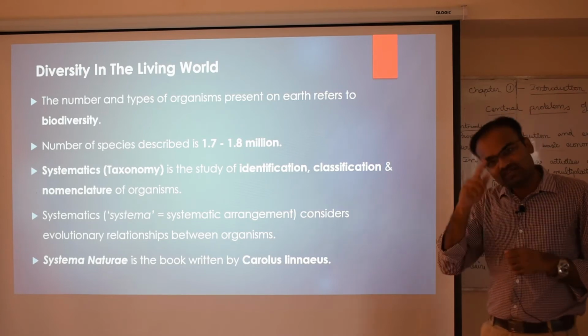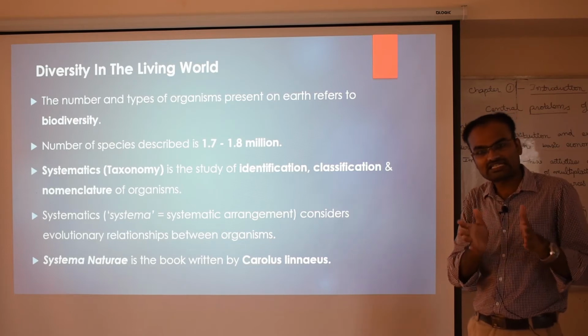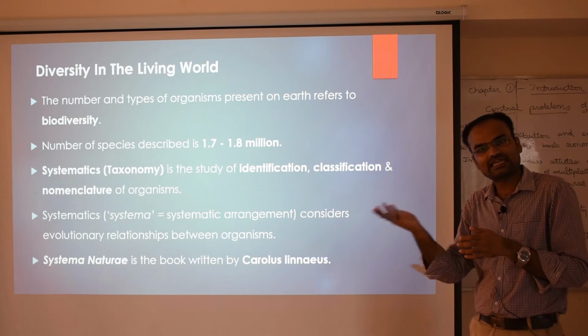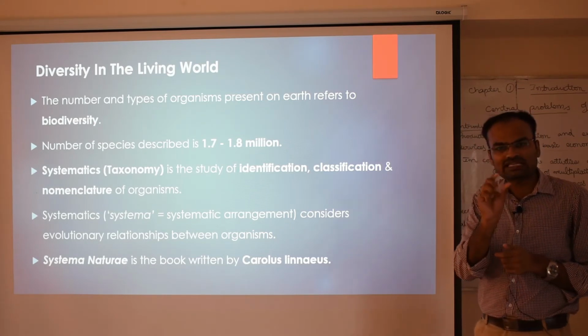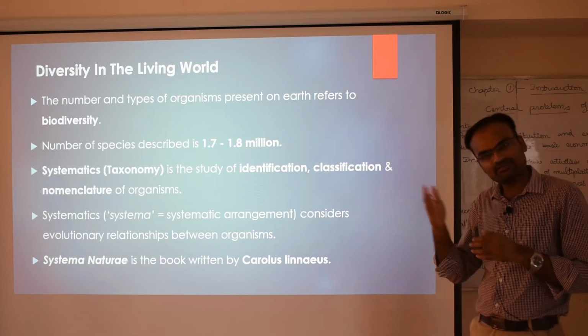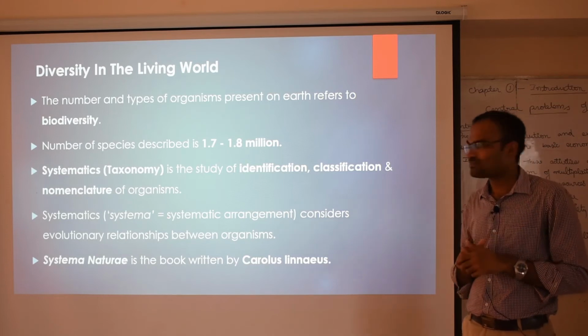After identifying it, it has to be classified. That means where it belongs, whether it's a prokaryote, eukaryote, plant, animal or something else. And nomenclature means giving a scientific name to it. Nomenclature is a biological word; in general we can call it giving a name to it.